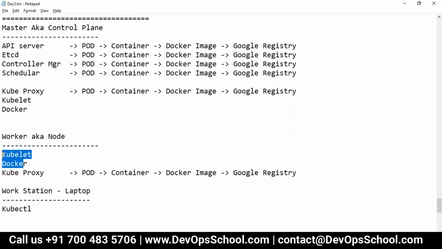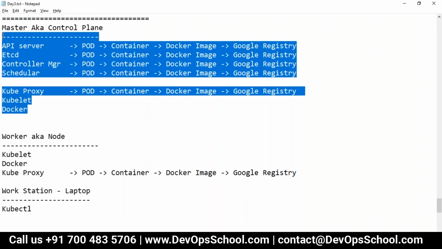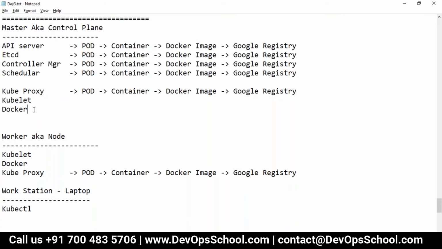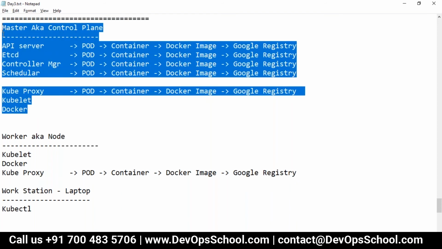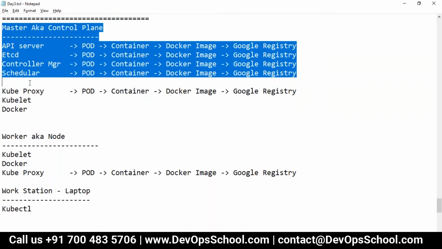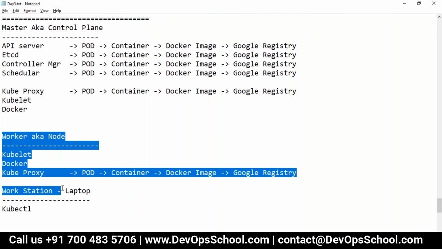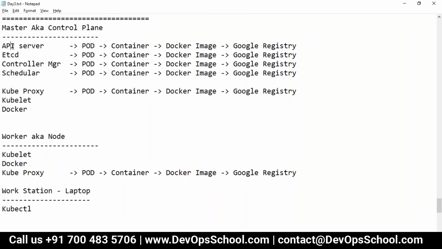Now guys, in each node, think one more thing I'm adding: converting a request between the master and the worker, or from the etcd to API, controller to API, scheduler to API, or kube-proxy to API, or kubelet to API.